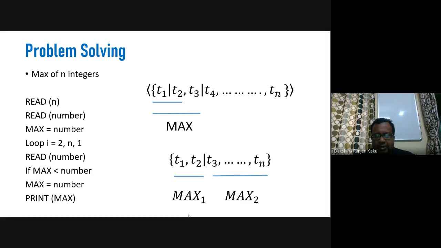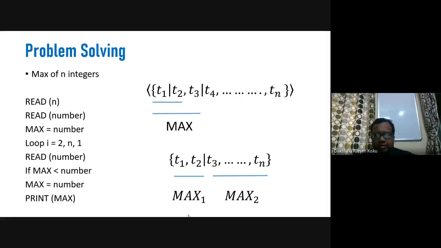And then after comparing it, we will take the maximum, and then the third number, that is t3. So in this way we will be extending the solution to the problem. Okay. So that means at ti's position, we have the partial solution.